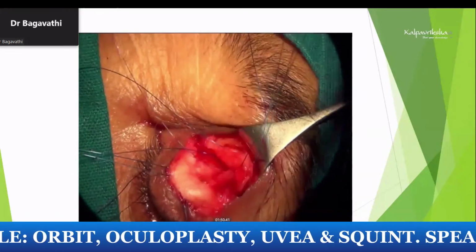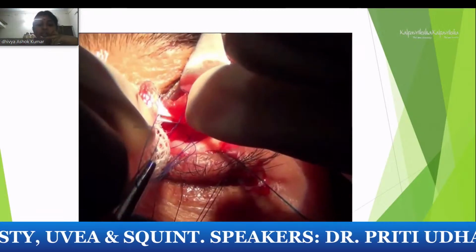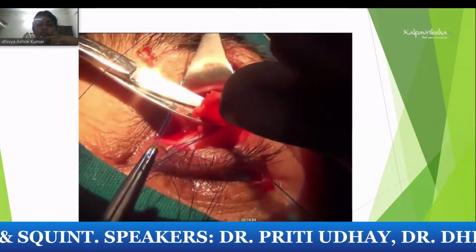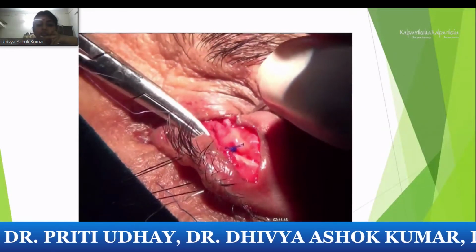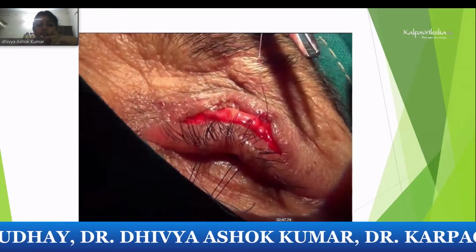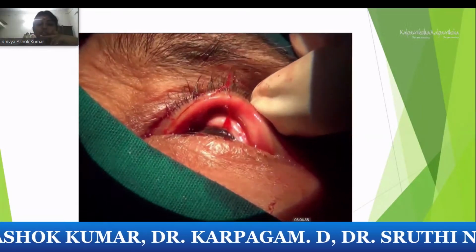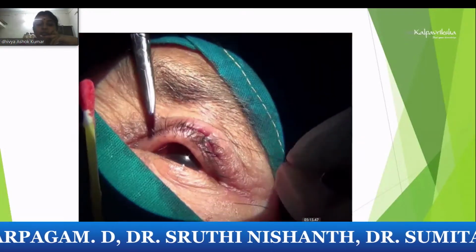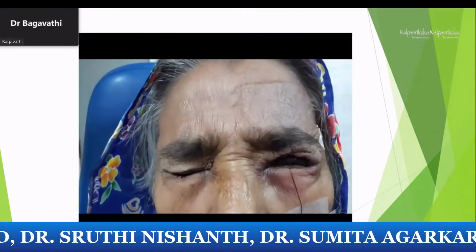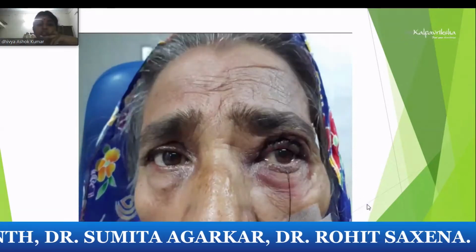This is a non-absorbable suture, a Prolene suture is placed, and the LPS is dissected. Yeah, then you form a crease. So this is the post-operative period of the patient after the LPS plication.